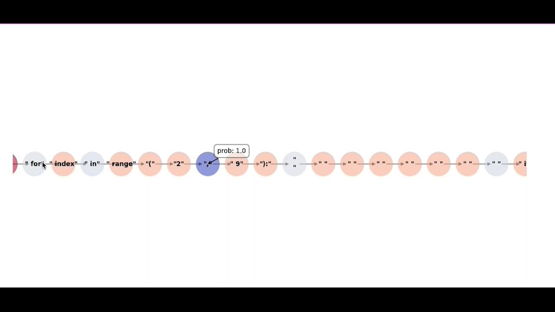In this kind of visualization, the nodes that are represented in blue are the ones that obtain the highest probability, while the nodes that are represented in red are the ones which obtain the lowest probability values.